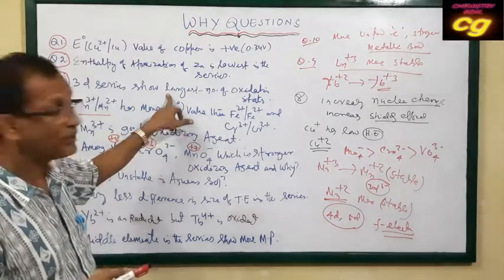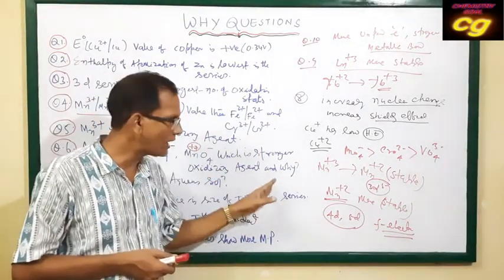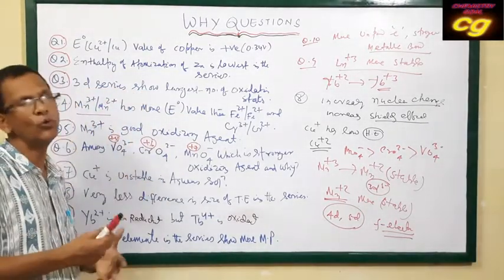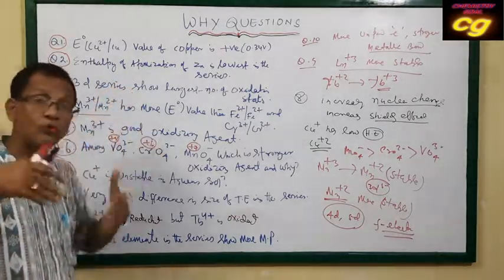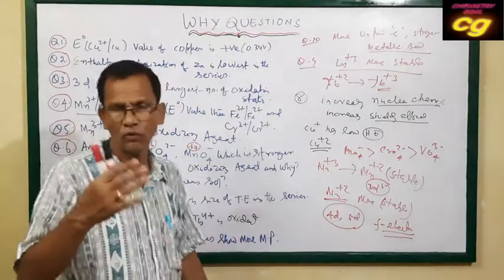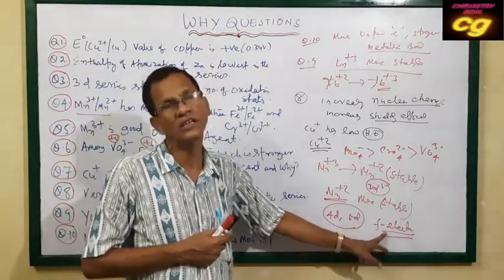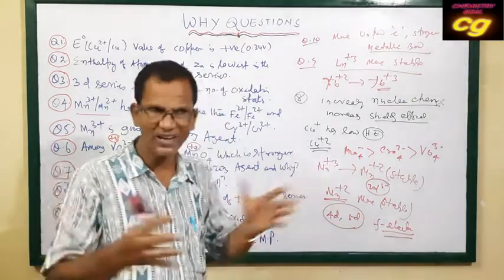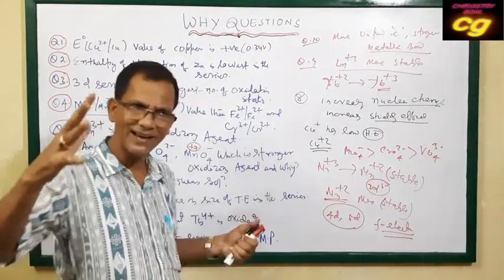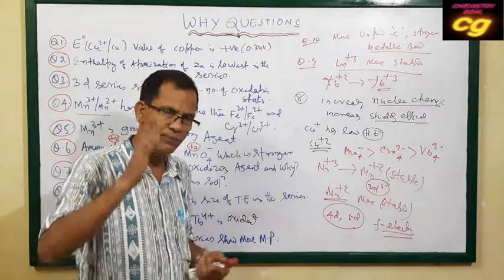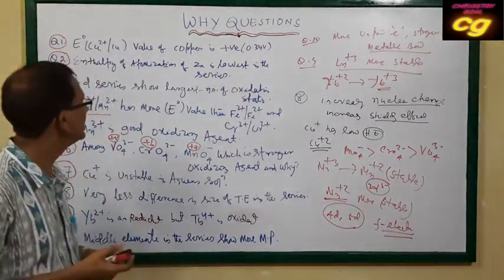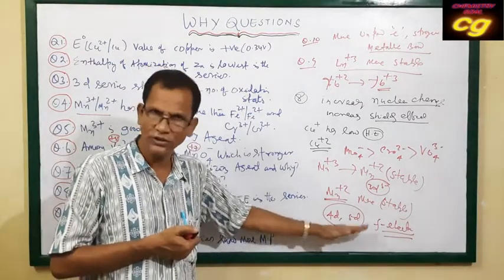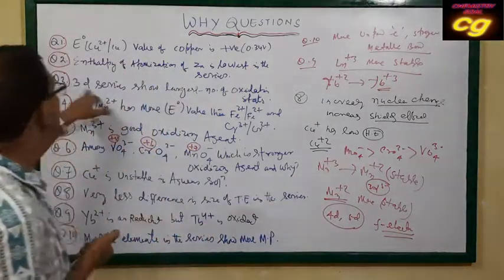3d shows the largest number because 3d has no f subshell. That's why it has more unpaired electrons, and these 3d series elements show higher covalency. But in 4d and 5d, the covalency is less due to the poor shielding of the f subshell, due to lanthanide contraction, which you already know. The outermost electron is tightly held by the nucleus, so there is very little tendency to participate in bond formation. That's why we say low covalency, low oxidation state, low valency compared to 3d.